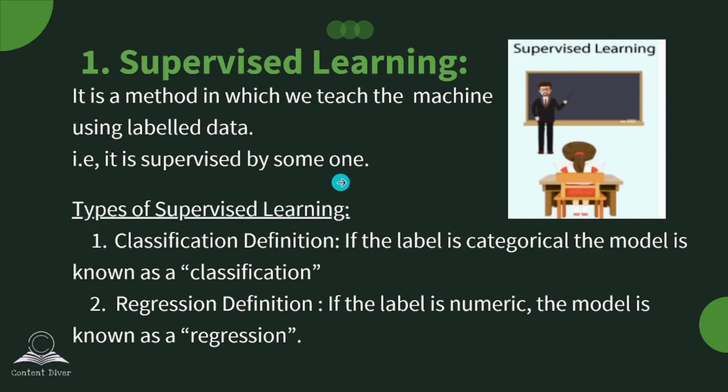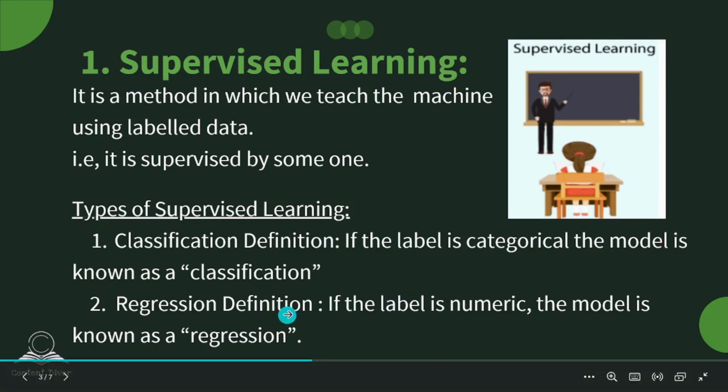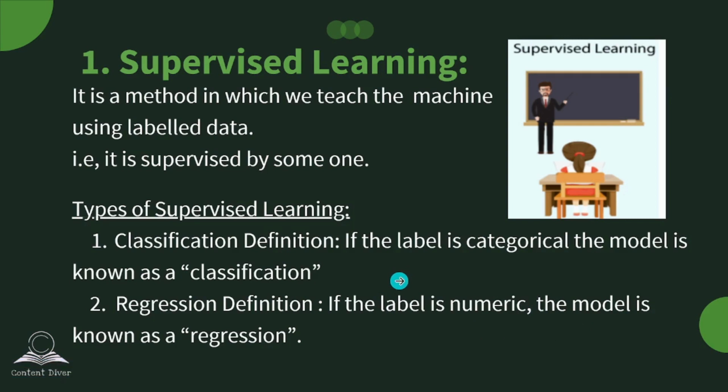The classification definition: if the labeled data is categorical, the model is known as classification. Categorical means the data is in string format, the textual format, that is known as categorical data. And the regression definition: if the label is numerical, the model is known as regression. Numeric data comes under regression. These are the types of supervised learning.